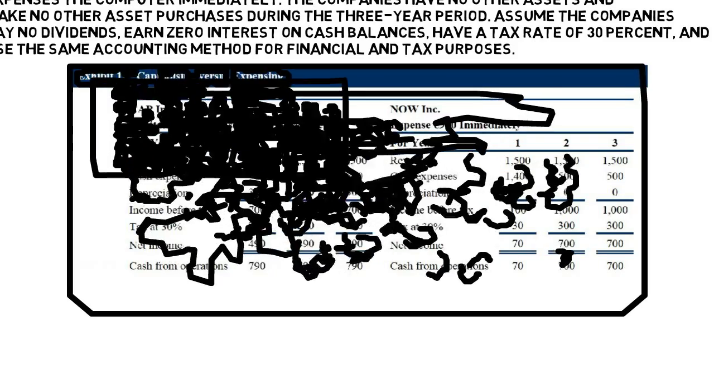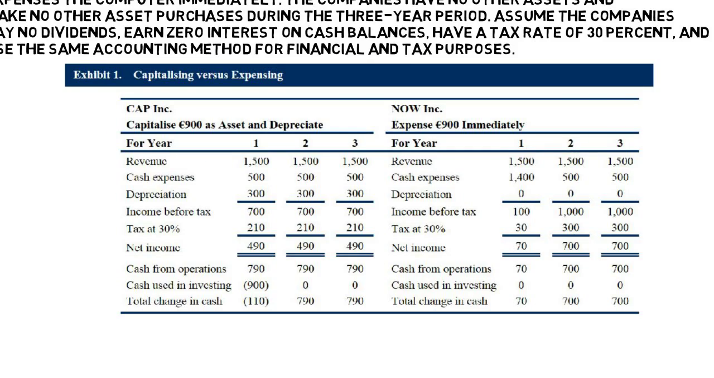We can also calculate the total change in cash balance. For Cap, since we capitalize the cost of the computer, we'll have cash flow from investing during the first year as we are treating the computer as an asset. This gives us a total change in cash of negative 110 euros.